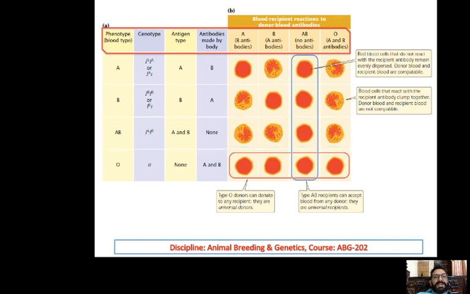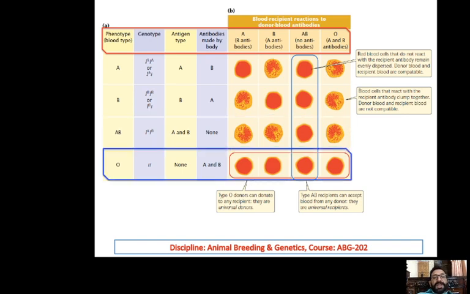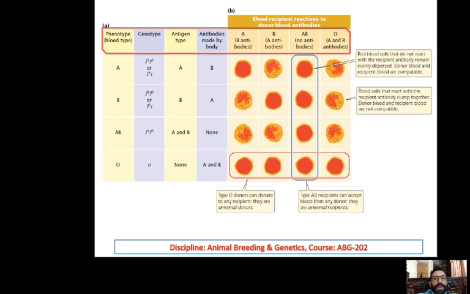And then the last one is O. In case of O, there would be no coagulation. Whether you use antibody A or B or AB, whatsoever the antibody is, you will get no coagulation. So that's why the O blood type is the universal donor. And in this case, you can see the AB. AB type is the universal recipient, because whatsoever the blood type you are donating, it will never coagulate.